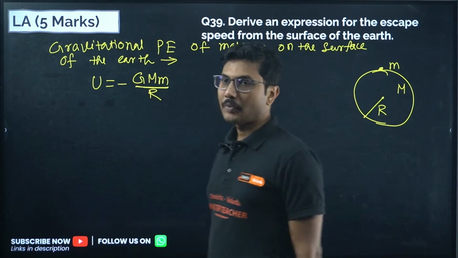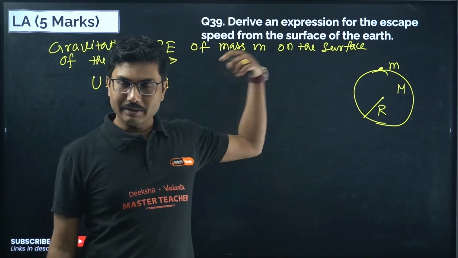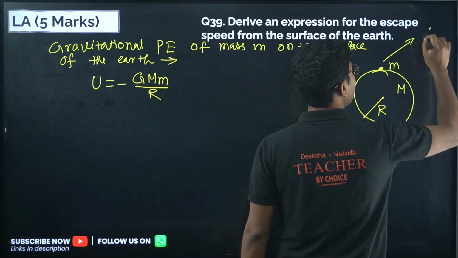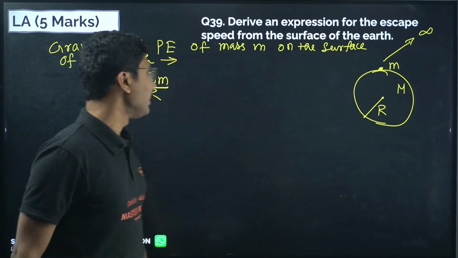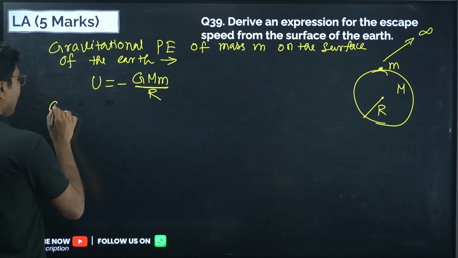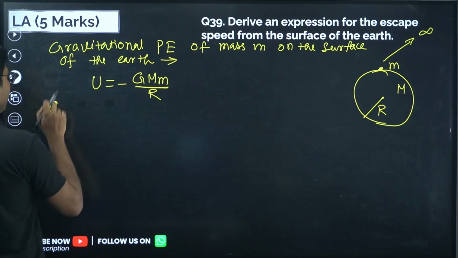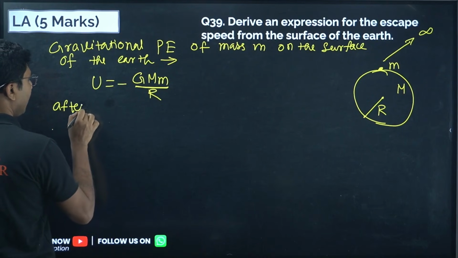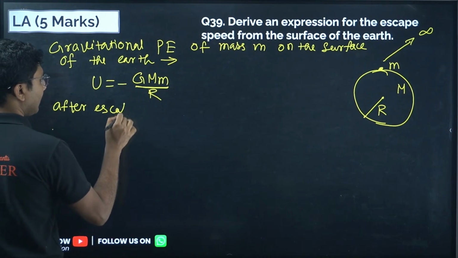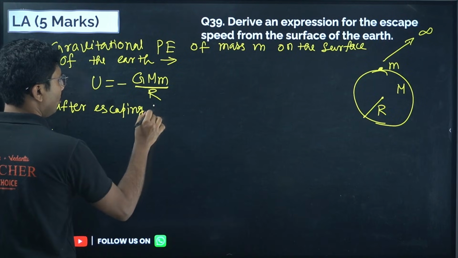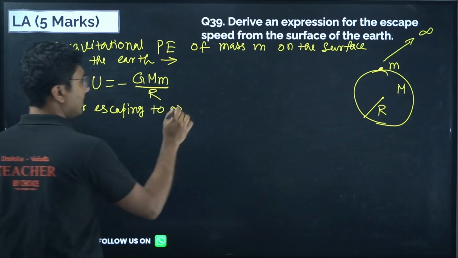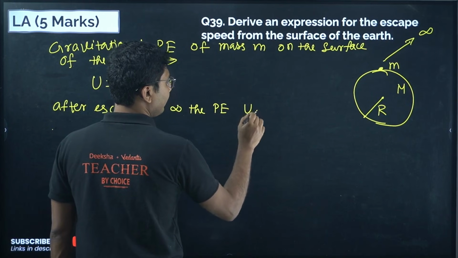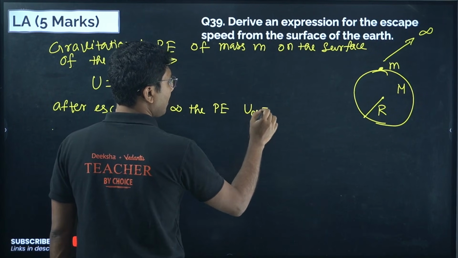Now once this object leaves the earth, when the object goes to infinity after escaping, the potential energy U infinity equals 0.